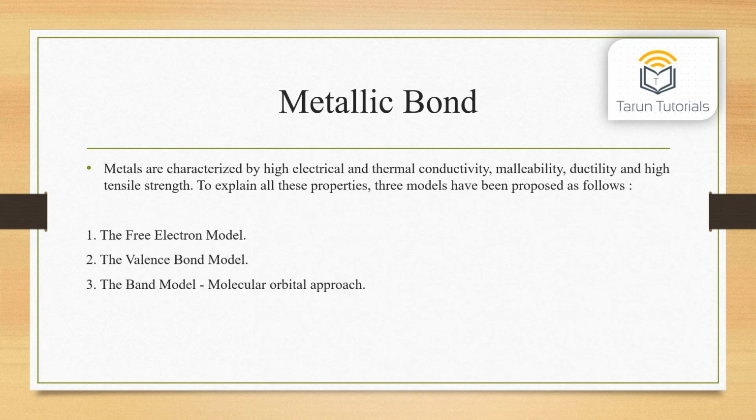Metallic bond. Metals are characterized by high electrical and thermal conductivity, malleability, ductility, and high tensile strength. To explain all these properties, three models have been proposed as follows. First, the free electron model. Second, the valence bond model. And third, the band model, that is, the molecular orbital approach.